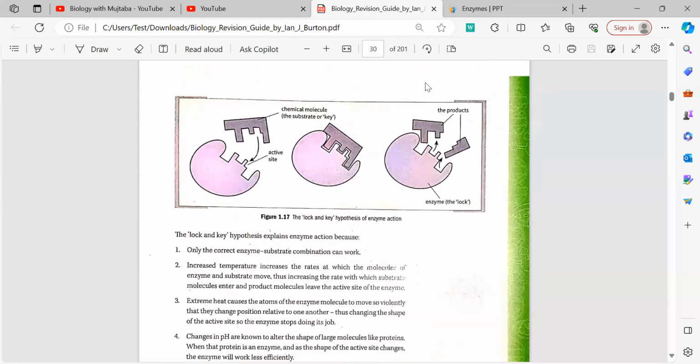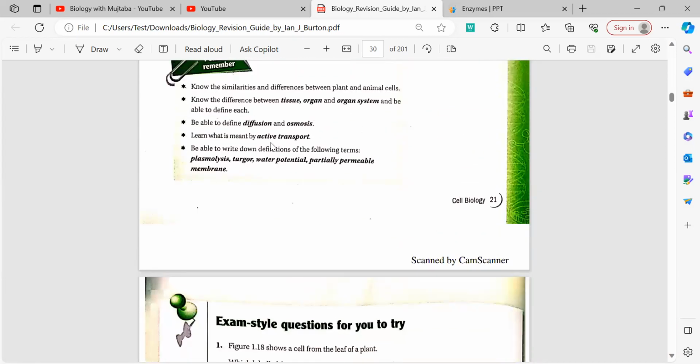Now what happens in denaturation is that the shape of this active site is changed in such a way that when the substrate tries to fit into the active site, the substrate cannot fit in, the key cannot fit in, because the shape of the two has changed. The active site has been denatured.